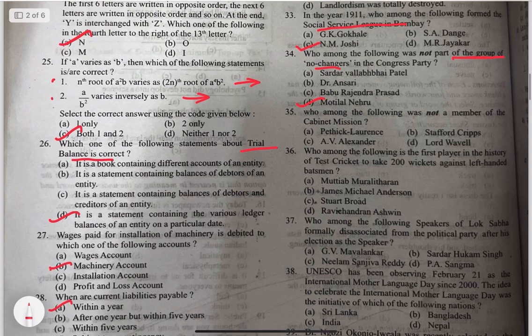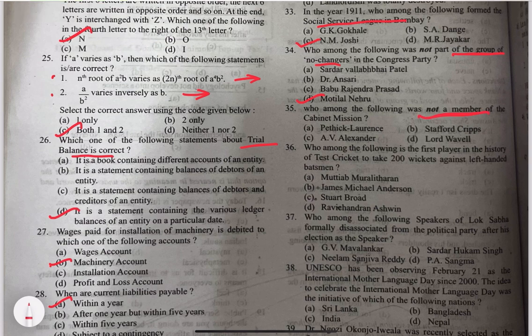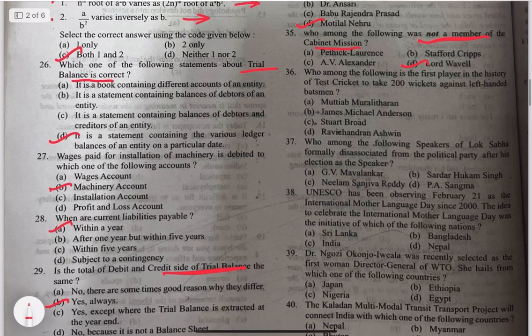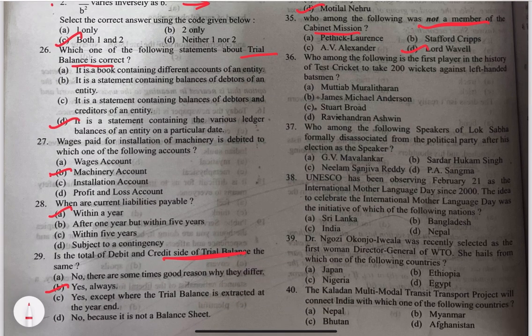Okay, so 35. Who among the following was not a member of cabinet mission? It's a very easy answer because we all know Stafford Cripps, Pethick Lawrence, and A.V. Alexander were the members of cabinet mission. So option D is the correct answer. Lord Wavell was not a member of the cabinet mission. 36. Who among the following is the first player in the history of Test cricket to take 200 wickets against left-handed batsmen?